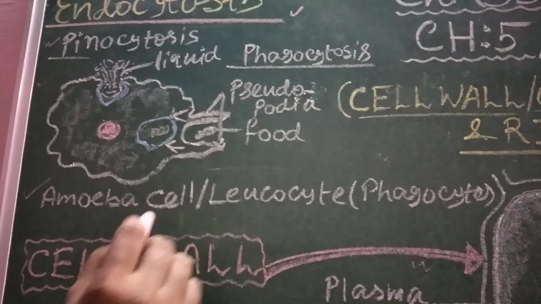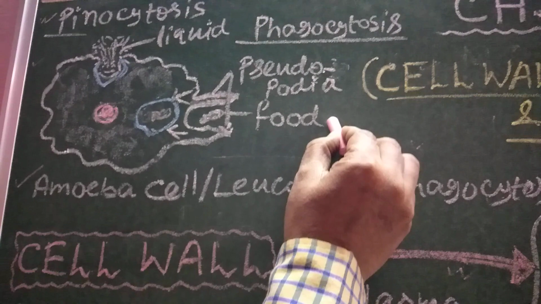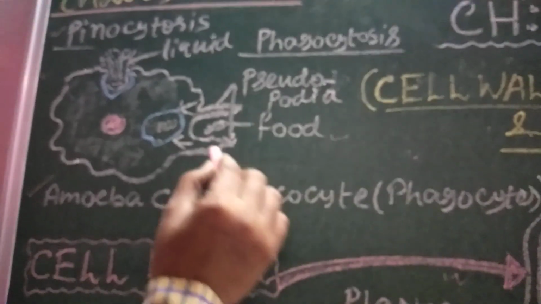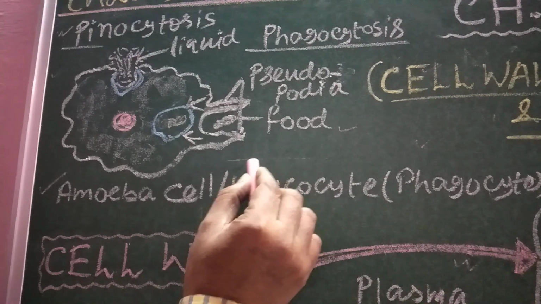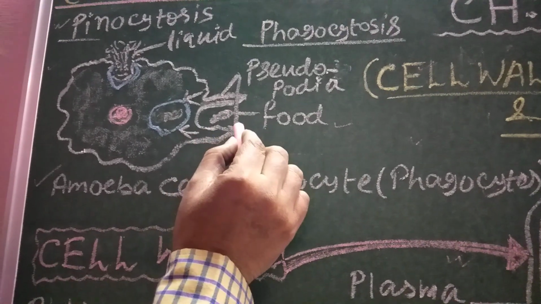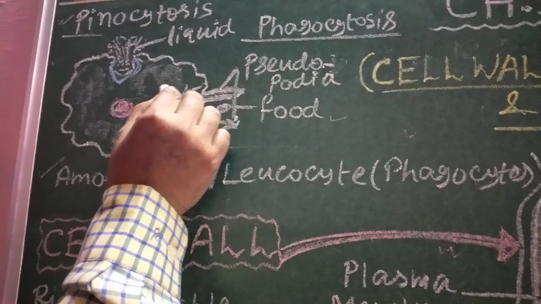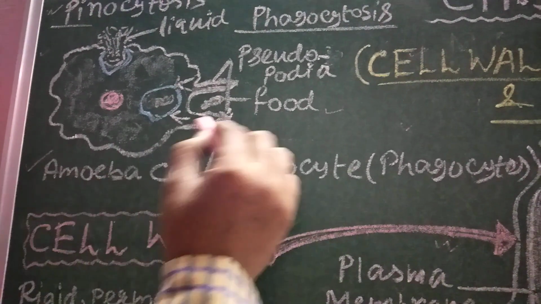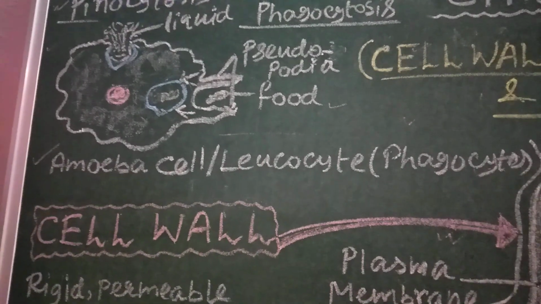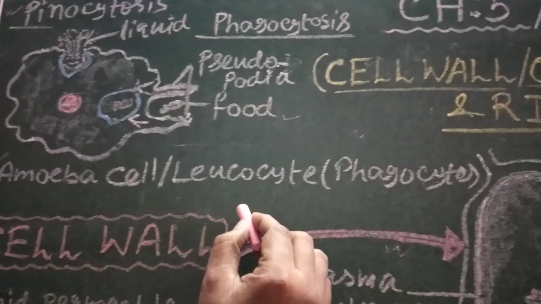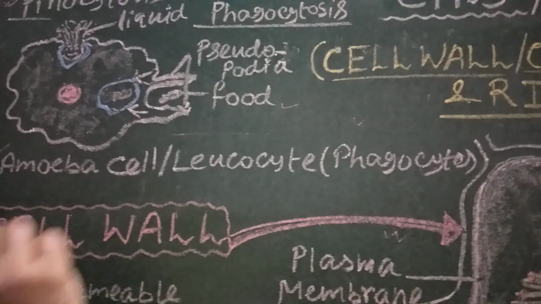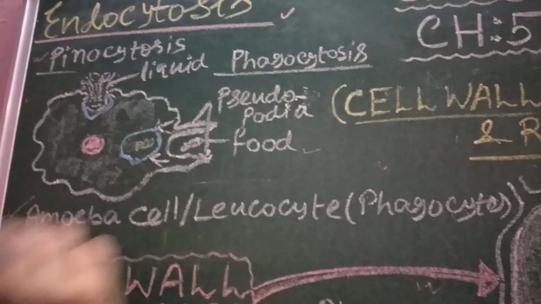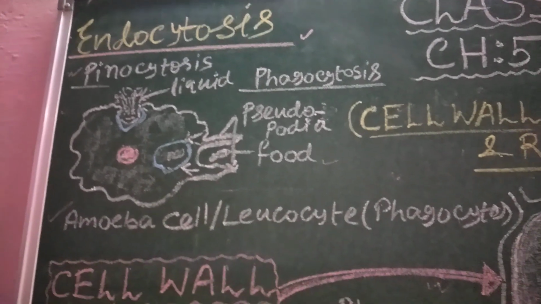In the same way, solid food material, here you can see that food materials are here. In the amoeba cell, pseudopodia are developed. Pseudopodia means false feet. They engulf and entrap the food materials. Then a food vacuole is formed inside the cell. In this way, they engulf the food materials. White blood cells also engulf foreign bodies in the same manner. This is due to the flexibility of the plasma membrane, and the process is called endocytosis.